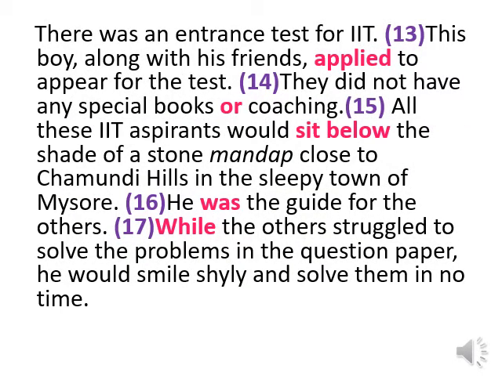Here you can see there is a mistake in the verb form of apply. The correct form is applied. Next, there is a mistake in conjunction. It is to be replaced with or. In the next sentence, there is a mistake in the word order. It is not below sit, but it is sit below. Next, the be form was to be used. Here, while is to be used instead of when.